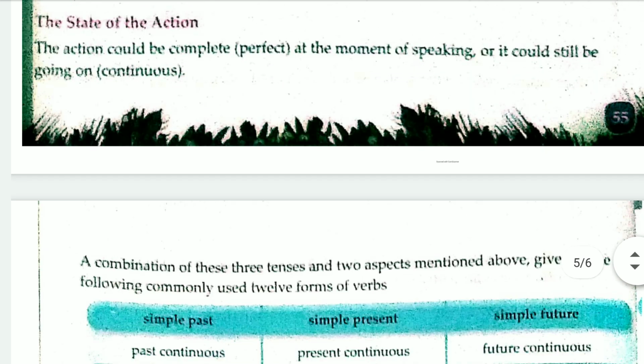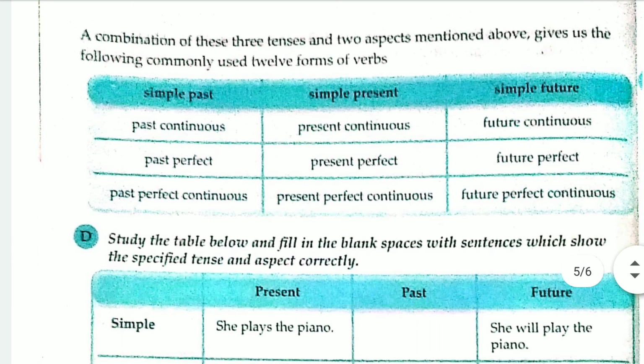Okay, now let's see. A combination of these three tenses and two aspects mentioned above gives us the following commonly used 12 forms of the verb. You must know about these 12 forms of the verb: simple past, simple present, simple future, past continuous, past perfect continuous, present continuous, present perfect continuous, future perfect, future perfect continuous. You know about this, you know how to form this. If you have any kind of doubt regarding these tense forms, you can ask.